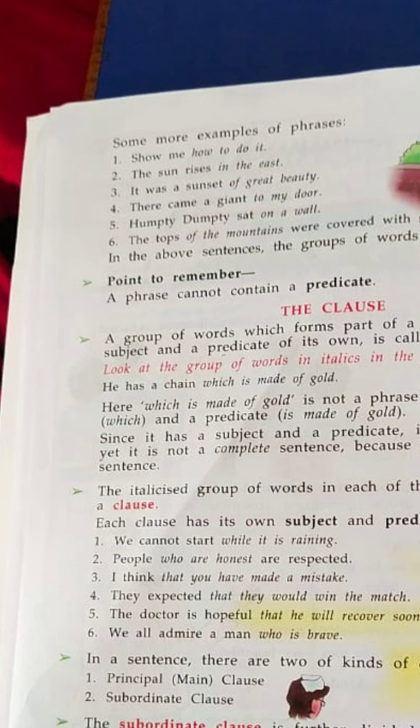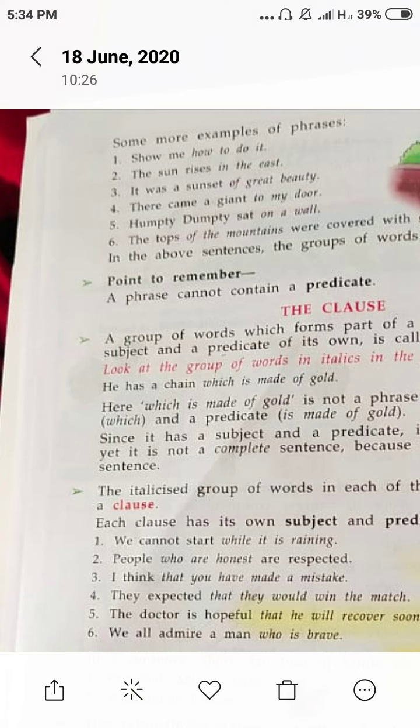Okay, now see the fourth example. There came a giant to my door. So, this is a complete sentence. But if we say "to my door" in this sentence, it is a phrase. If we say these words alone, it has not complete meaning.